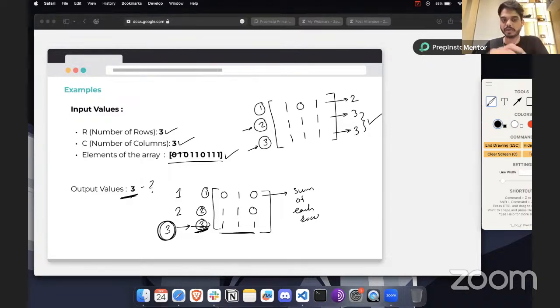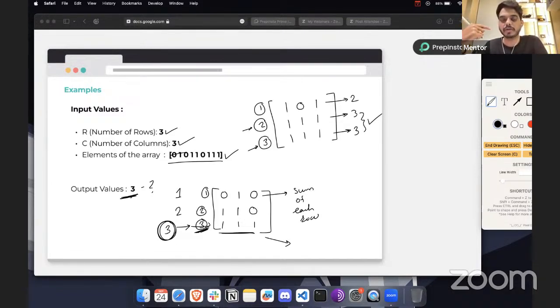If I simply put the first example that I just gave you, you can directly perform the sum and return the row index with the maximum sum. But there could be test cases, most of the time hidden, which get executed only when you submit the code.